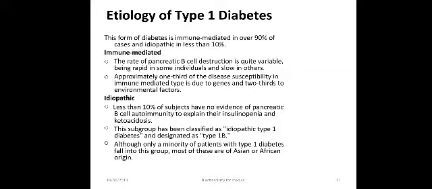Idiopathic: less than 10% of subjects have no evidence of pancreatic beta cell autoimmunity to explain their insulinopenia and ketoacidosis. This subgroup has been classified as idiopathic type 1 diabetes and designated as type 1B. Although only a minority of patients with type 1 diabetes fall into this group, most of these are of Asian or African origin.